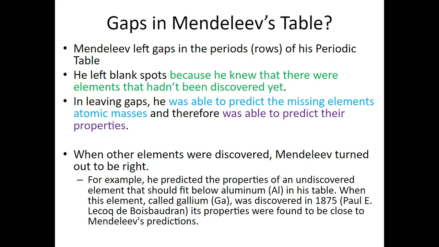All right, so again, I mentioned the gaps. He did leave gaps in his periods. That's because he knew that there's something missing. So he was able to predict their relative mass and their properties. It says here, for example, he predicted the properties of an undiscovered element that should be below aluminum on his table. And then the element called gallium was discovered later down the road. The properties were really close to what Mendeleev had predicted.